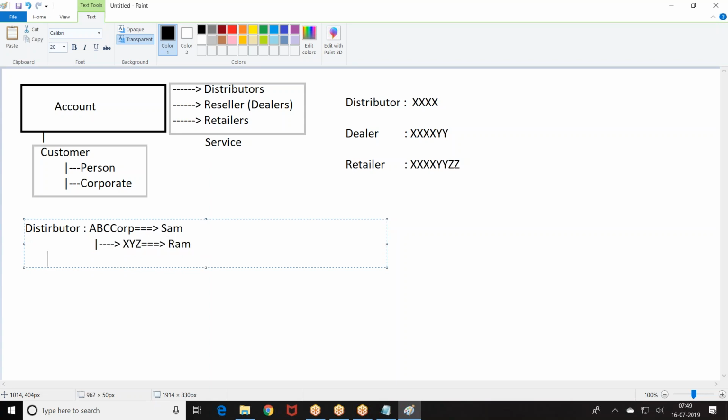Owner of the dealer is Ram. Because I told you for distributor there will be an RM. The RM will be the owner of the distributor. And for dealers, for every 3 dealers, there will be one manager who is the owner of the record. So a manager will have 3 dealers. One RM will be associated with one distributor. Okay. Then retailers.